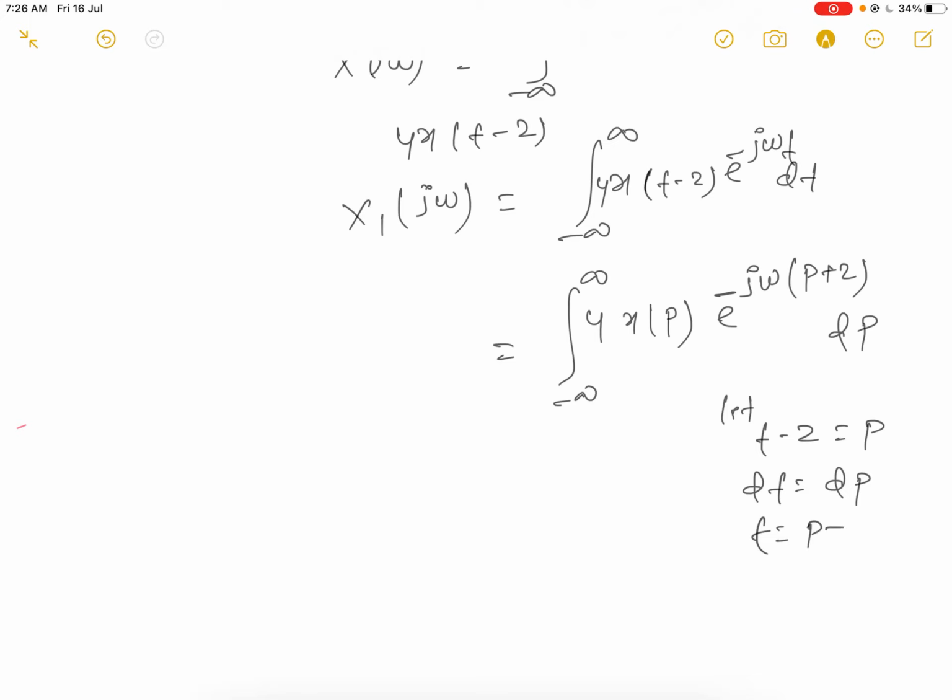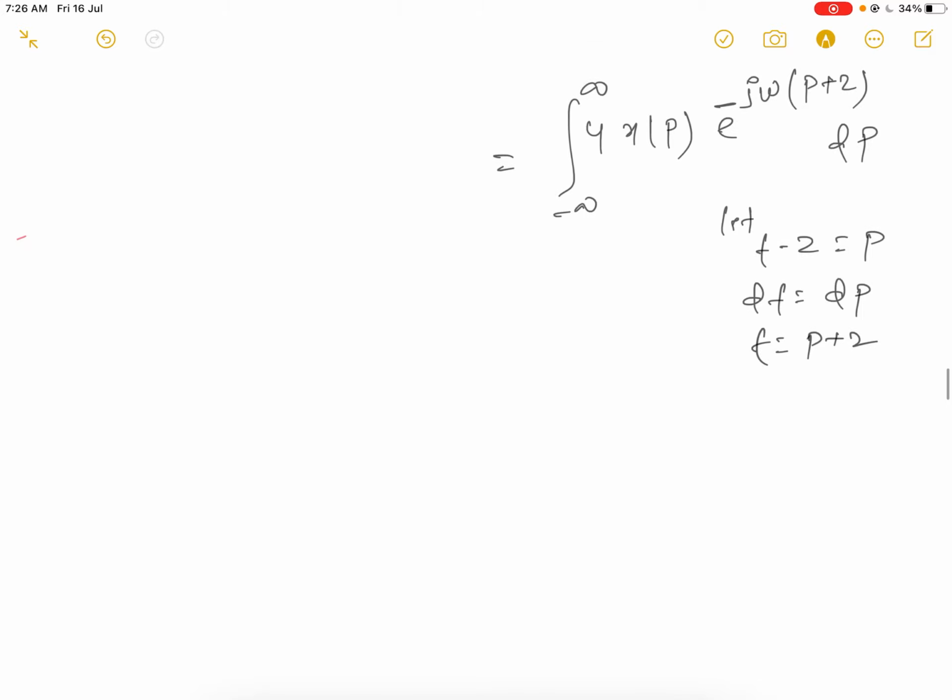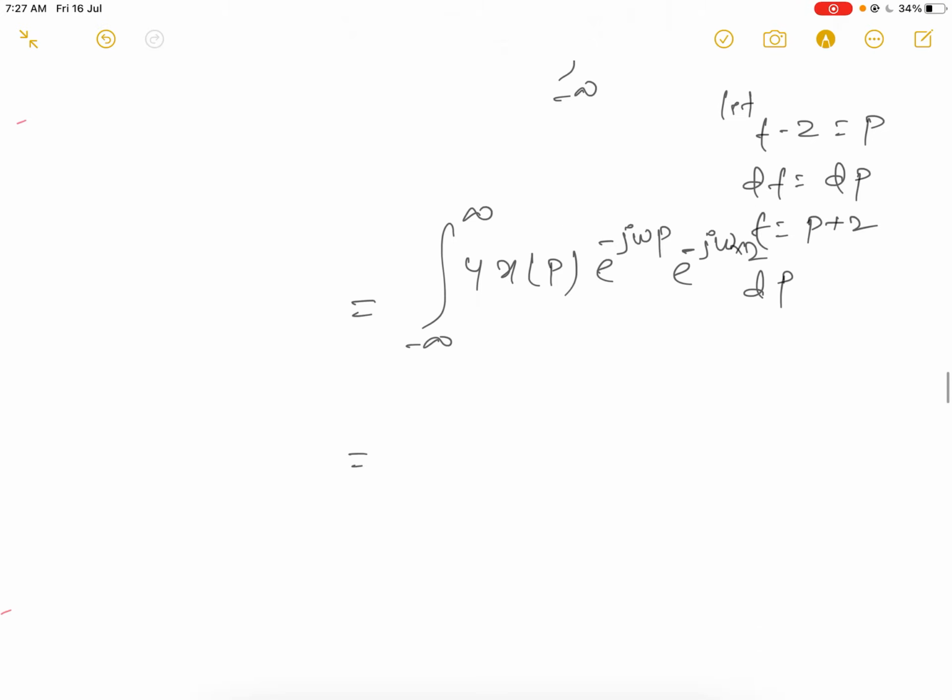And t becomes p plus 2. So we get the integral from minus infinity to infinity of 4x(p) e^(-jωp) e^(-jω2) dp.